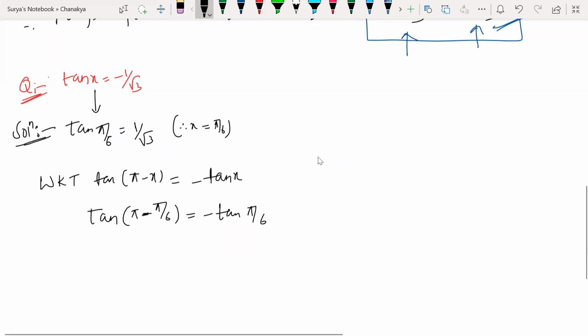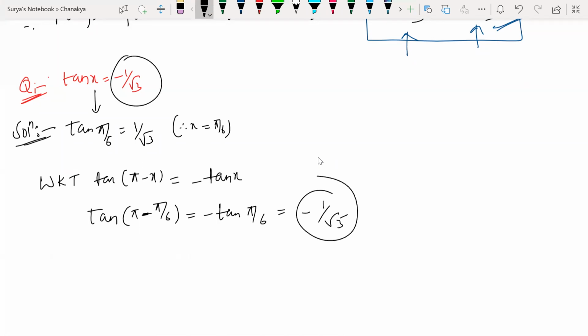That's what I'm getting here, isn't it? Tan pi by 6 is 1 by root 3 only. Did I get the same thing or not here? Therefore, the principal solution of tan x is minus 1 by root 3.